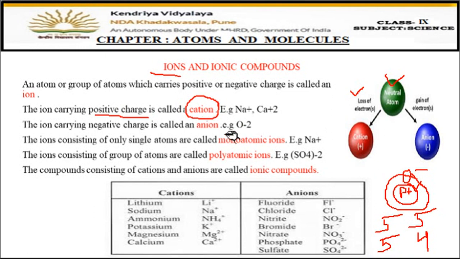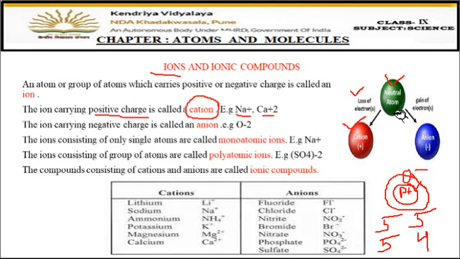So here you can see sodium plus means it has given 1 electron, 1 plus means 1 electron is given, 2 plus means it has donated 2 electrons to some other atom. So from the neutral atom, if there is loss of electrons, then the ion will get a positive charge and it will be called a cation.